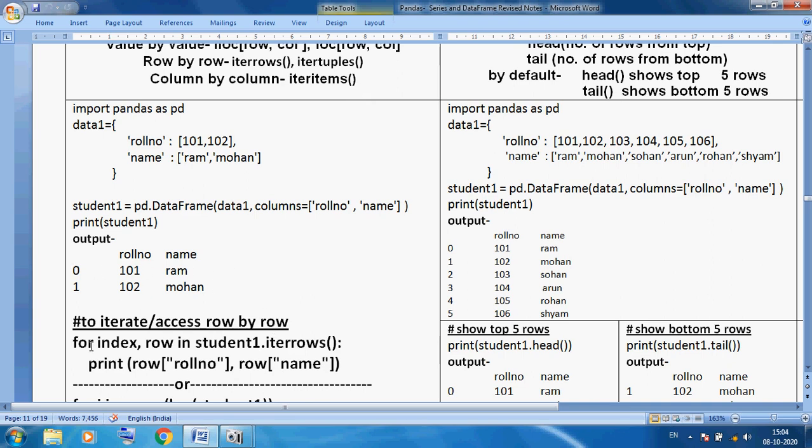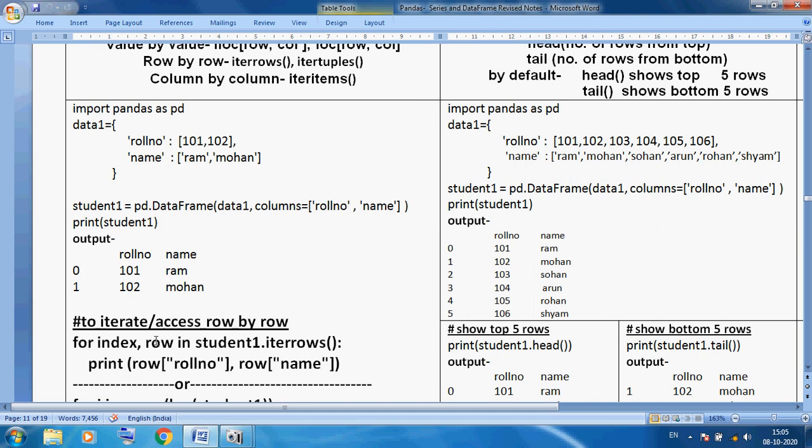So here I am using index, comma, row, in a for loop, using in student.iterrows. This is a default method. It will give 101 and Ram to index and row. Then we can use row, and which row? You can use the roll number data. Roll number data means 101. Row name, name means here the value of name is Ram.